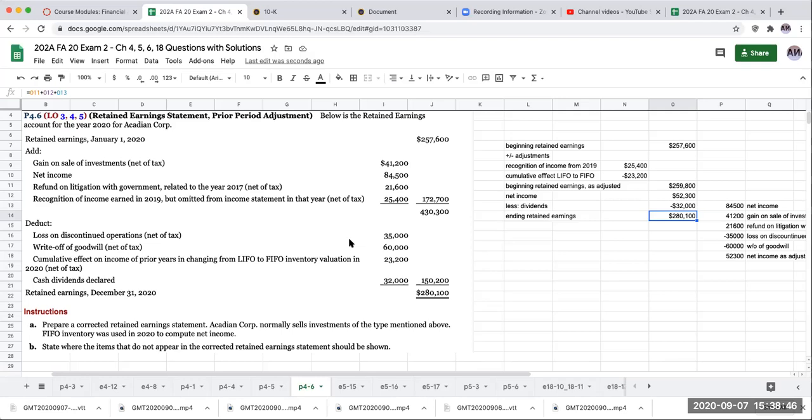As far as each of these items, the gain on sale of investment is going to be an other revenue or expense. Refund on litigation with the government, other revenue or expense. This is a true prior period adjustment. Loss on discontinued operations is going to be shown below income from continuing operations on the income statement, net of tax. Write-off of goodwill, other income or expense, and there you go.